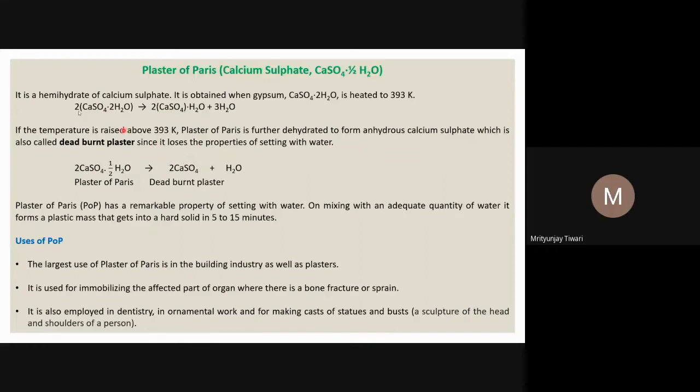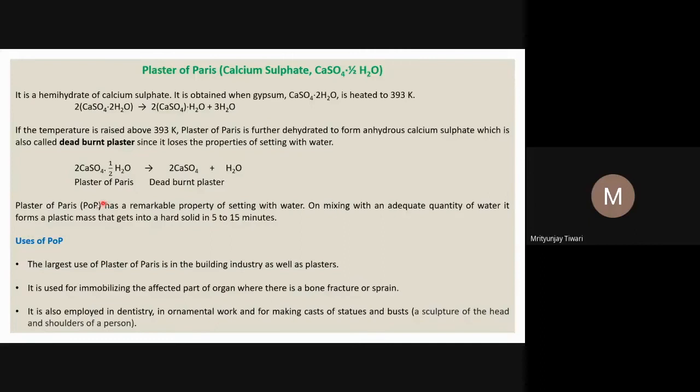This CaSO4 is formed when plaster of Paris is heated beyond 393 Kelvin, giving CaSO4 and water, since 2 CaSO4 contain half a water molecule. Since it loses the property of setting with water, it is called dead burnt plaster.